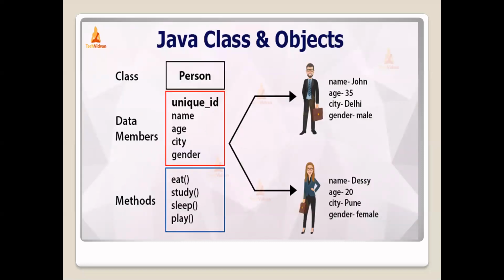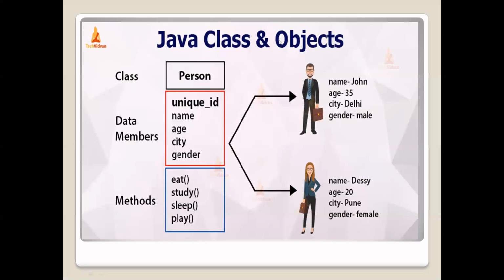So let us see what a class actually contains. For each and every class, there are 3 parts: name of the class, variables of the class, and methods of the class, right? There are 3 parts for each and every class: name of the class, variables of the class, methods of the class. So here in the particular slide,